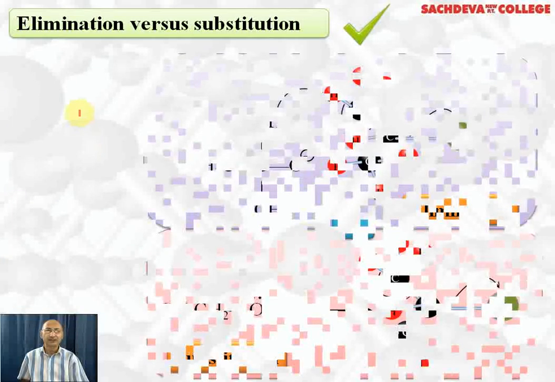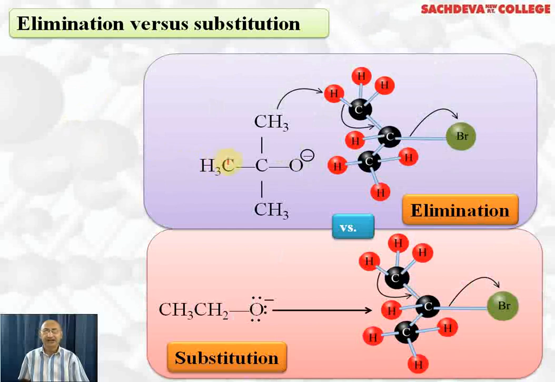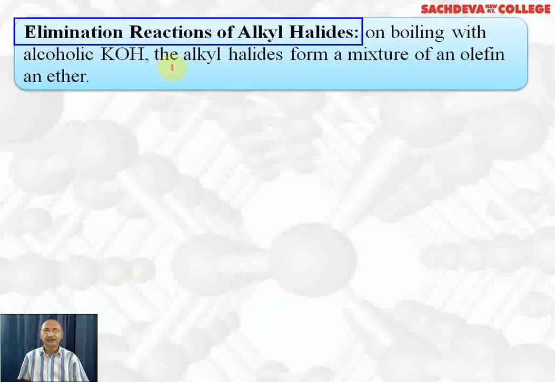Elimination versus substitution is an important topic. Here we have this compound as a secondary halide. Methyl group is present, here methyl group is present, here CH and here it is Br. Here we have got tertiary butoxide group which will be able to carry out elimination. Whereas here we have got the same alkyl halide which is secondary, ethoxide ion is the nucleophile, it will carry out substitution. So the stronger the base, elimination will be carried out. Comparatively weaker base will carry out substitution reactions of alkyl halide.